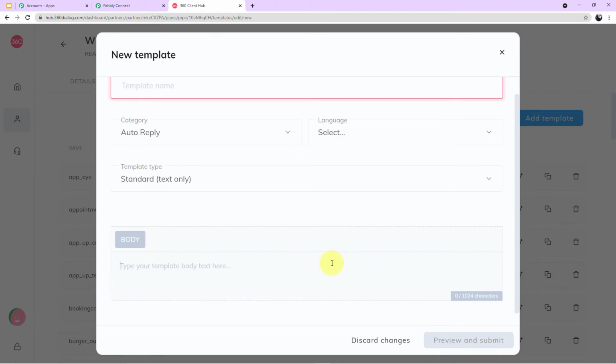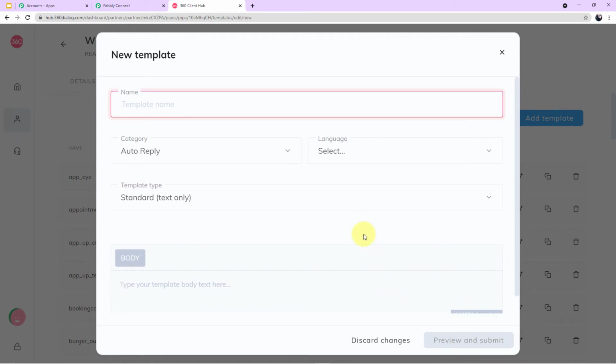Guys, after creating the template, you have to click on preview and submit, and you will send the template for approval. Now guys, it is very important to send the template for approval. The approval process is done by Facebook, and it takes from 2 hours to 2 days. Generally, the approval is done within 1 day, but without approval, you cannot use your template. So it is very important, guys, to first create your template and send it for approval.